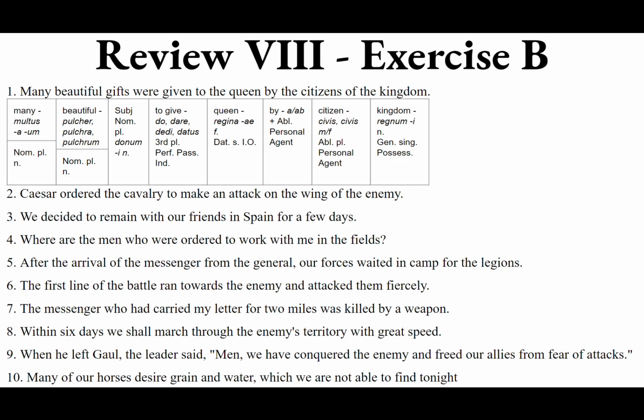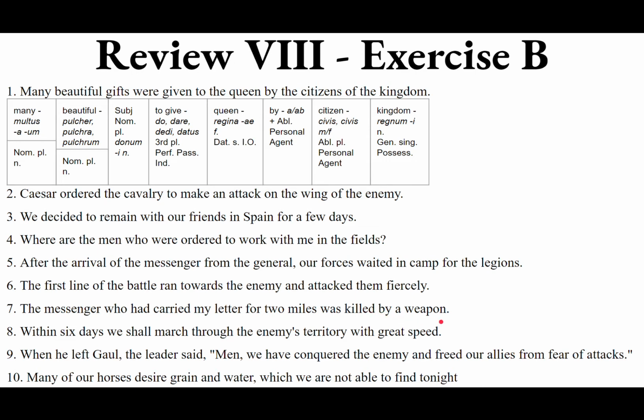Third person singular, perfect passive indicative. So fourth principal part, interfectus, a, um, make it interfectus, masculine singular us to agree with the nuntius. And it needs the third singular present tense of sum as the helping verb because it's the perfect passive. Interfectus est. You could even say est interfectus.